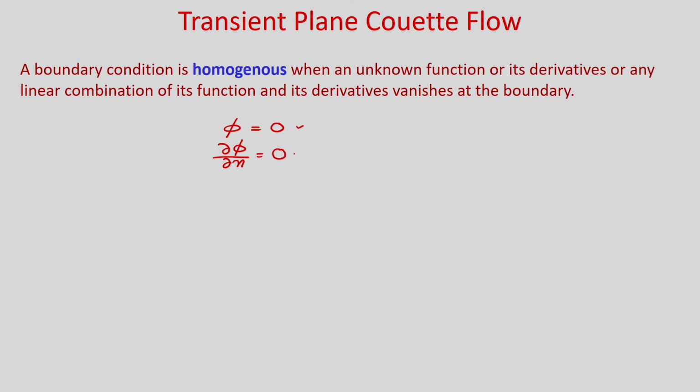This is obviously Neumann condition, which is homogeneous, that means the gradient is 0, or a linear combination of these two, that means alpha phi plus beta del phi by del n is equal to 0. So, this is a kind of mixed type boundary condition. So, you can see these boundary conditions are known as homogeneous boundary conditions. Now, before using separation of variables method, first we need to check whether the governing equation is linear and homogeneous.